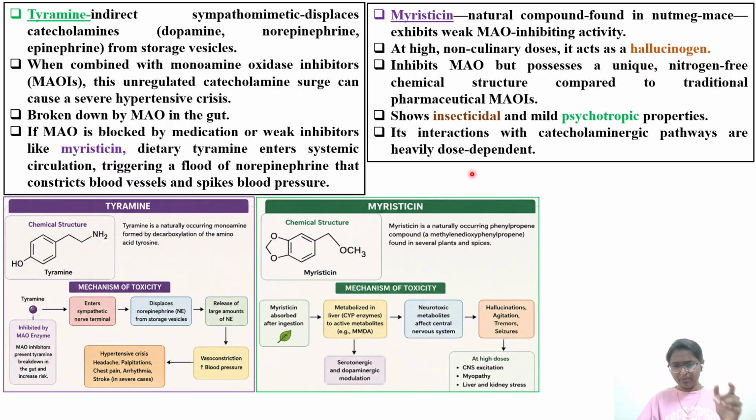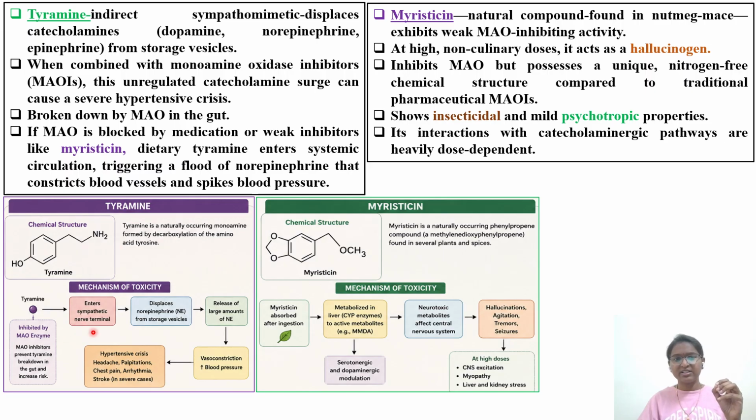So you can pause the video and also see the structure of the tyramine as well as myristicin. This is the chemical structure of tyramine. Tyramine is a naturally occurring monoamine, formed by the decarboxylation of the amino acid tyrosine. So we have different amino acids, essential amino acids, non-essential amino acids. So tyramine, one of the things. So what is the mechanism? You see how it is causing the toxicity.